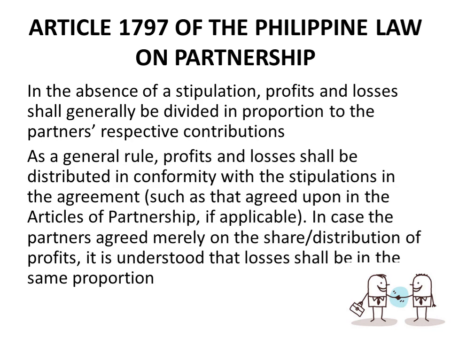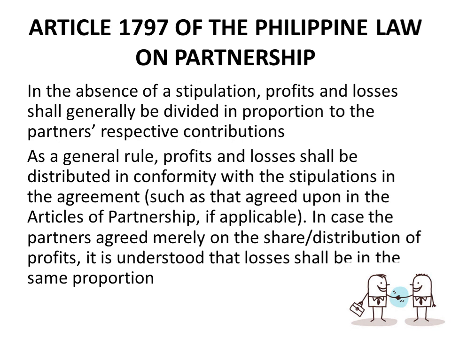Next, as a general rule, profit and loss shall be distributed in conformity with the stipulation in the agreement that they agreed upon in the articles of partnership, if applicable. In case the partners agreed merely on the share distribution of the profit, it is understood that loss shall be in the same proportion. In the absence of a stipulation for the losses, but there's a stipulation for the profit, then the losses will follow the distribution of the profit.